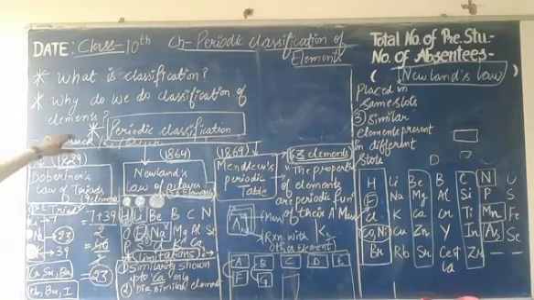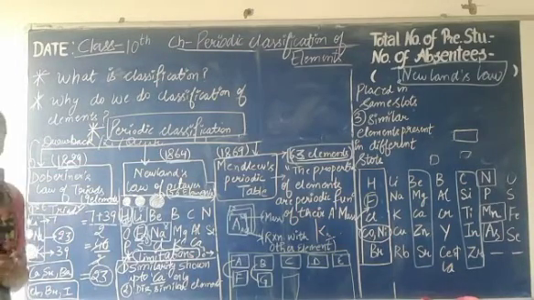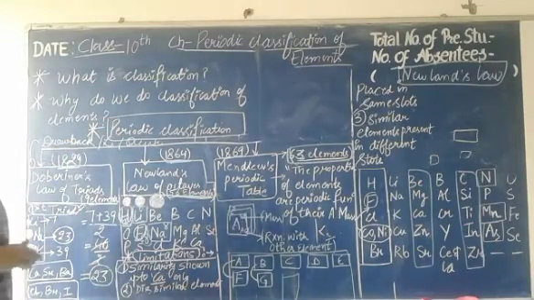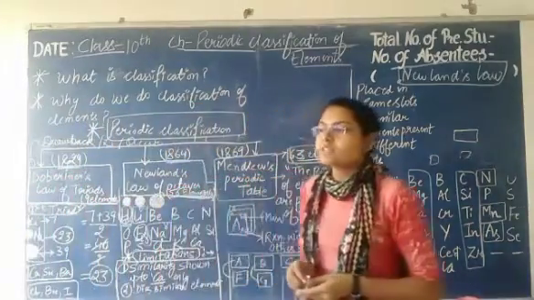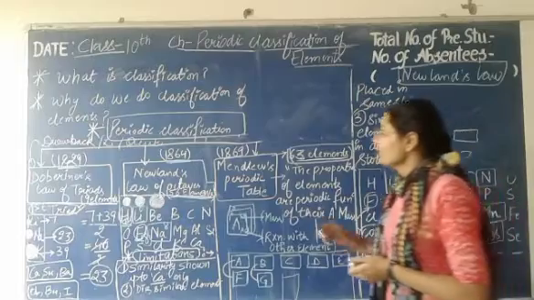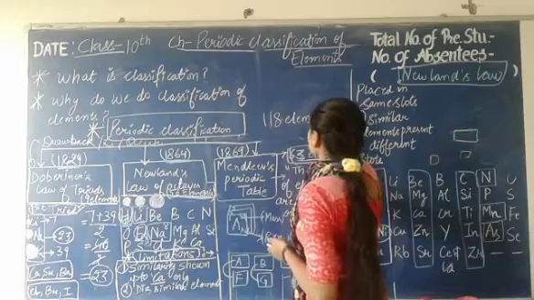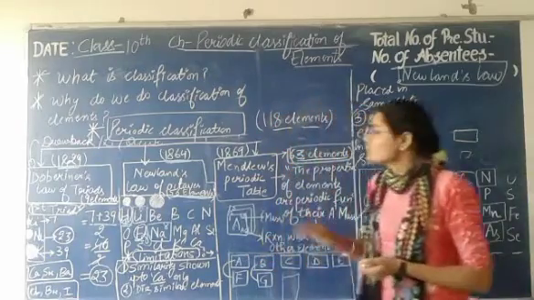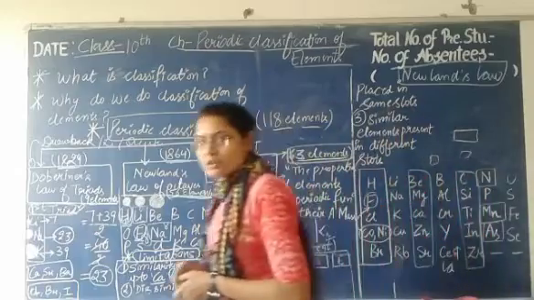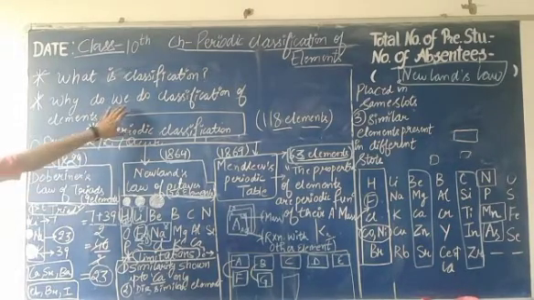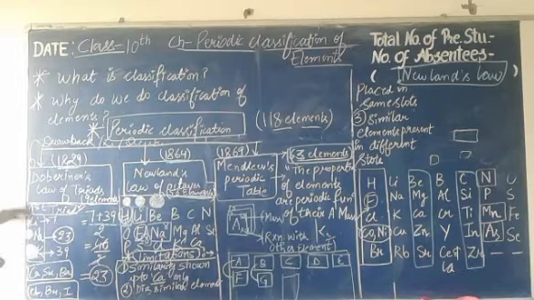And now we have to know why we do classification of elements. Why is there a need for classification of elements? There are a lot of elements which were discovered by different scientists. Approximately 118 elements have been discovered till now. So the study of so many elements is not possible. So that the study becomes easy and there is no difficulty in studying the different elements, we need to classify them.